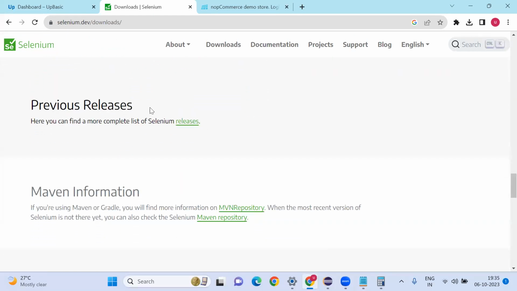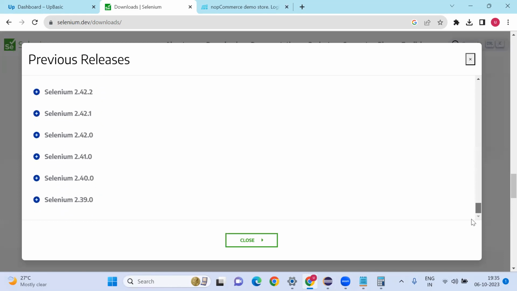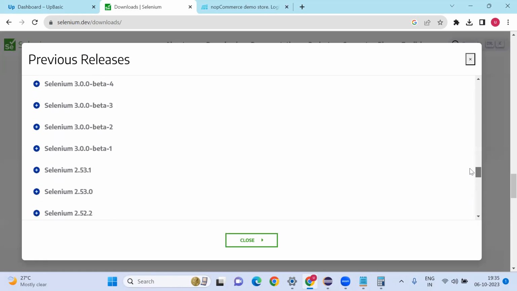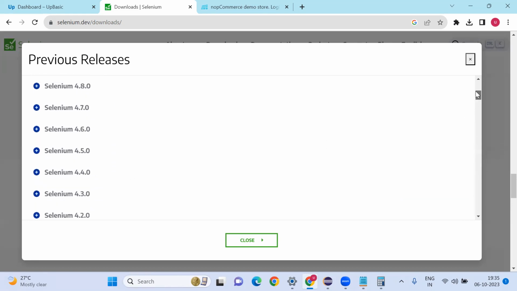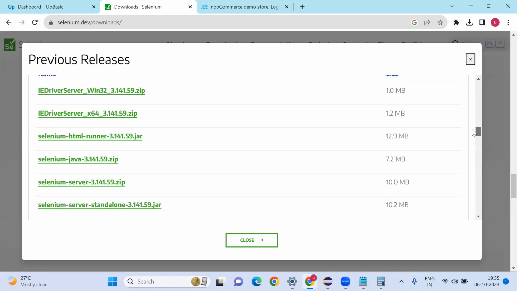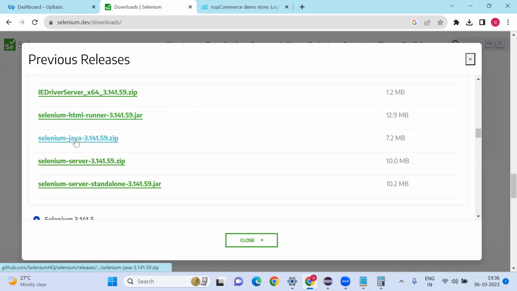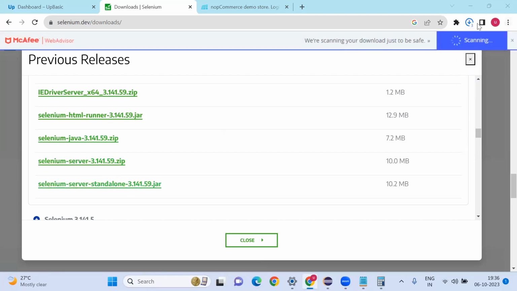If you see here, you can see the previous releases. Click on the releases. Here you can see Selenium 2.39, 2.40. Now we are going to download 3.141.59. This is the one. We have version 4 as well. I will tell you the high level features. Selenium 4 also has a lot of versions released. Now we need these 3: Selenium Java, Selenium Server, Selenium Standalone. These 3 files you need to download.